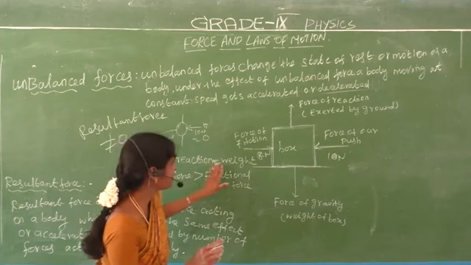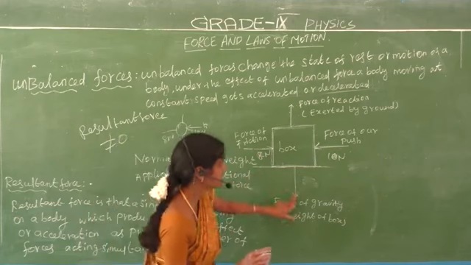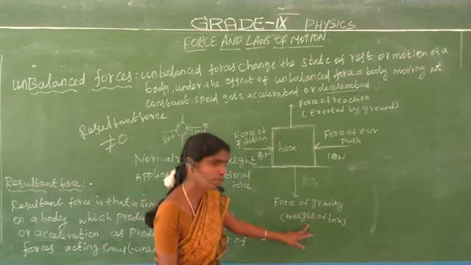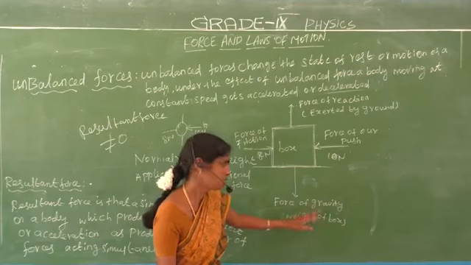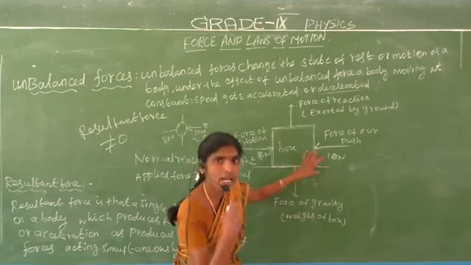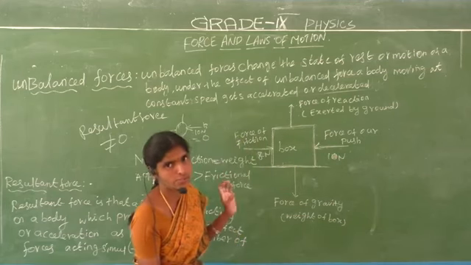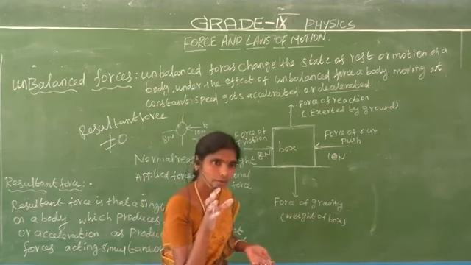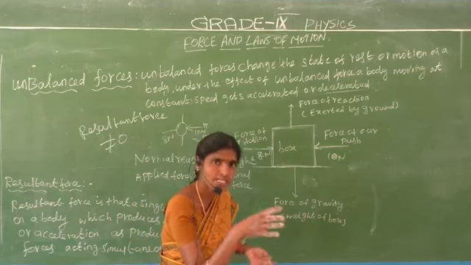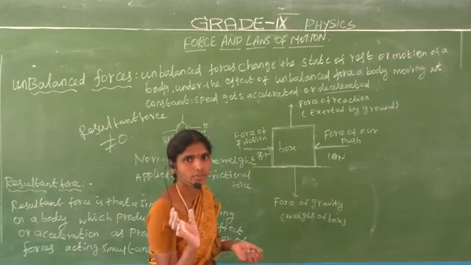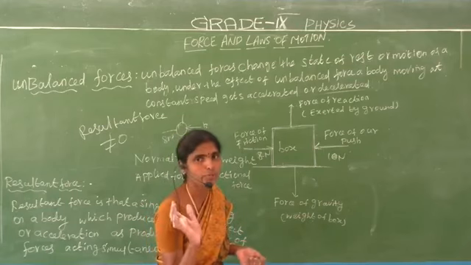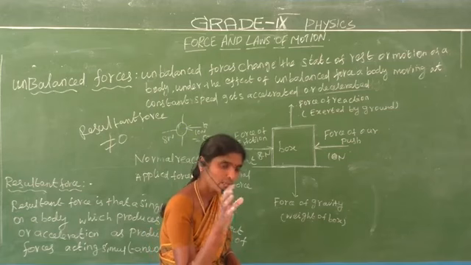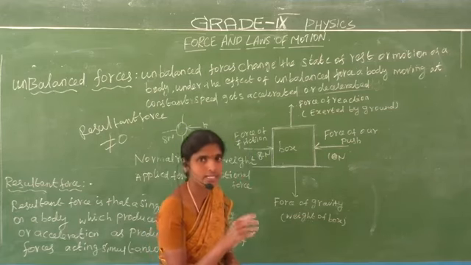Normal reaction equals weight. This is the normal reaction. This is the weight, the force of gravity due to the weight of the box. This is the applied force, and this is the frictional force. If the frictional force is present, then we are moving. If the frictional force is absent, then we do not move. Now we are moving, which means frictional forces are present on the ground.